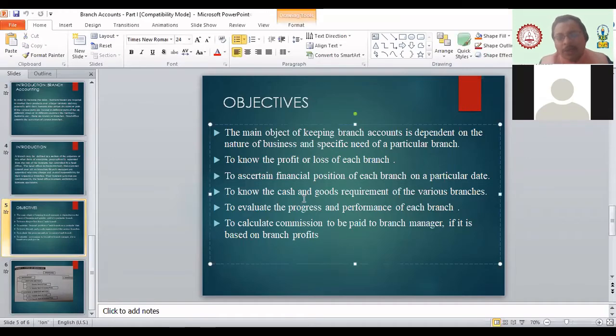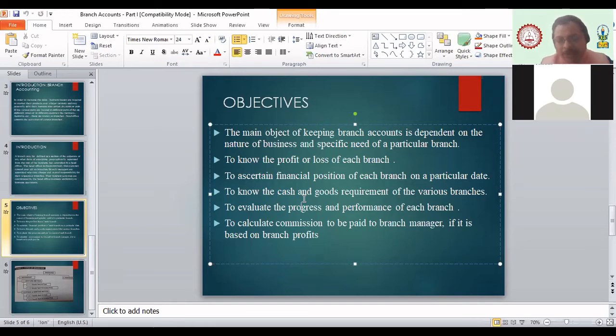The next aim is to know the cash and goods requirement of various branches. If you don't do the accounting of each and every branch, you're not able to know how much stock is there with the branch and how much stock they need, and at the same time, how much cash they need for their daily expenses. Correct? If there is excess cash in the branch, we'll ask them to remit it to the head office, na beta? And if there is a shortage of cash, we have to give them cash to do their function properly.